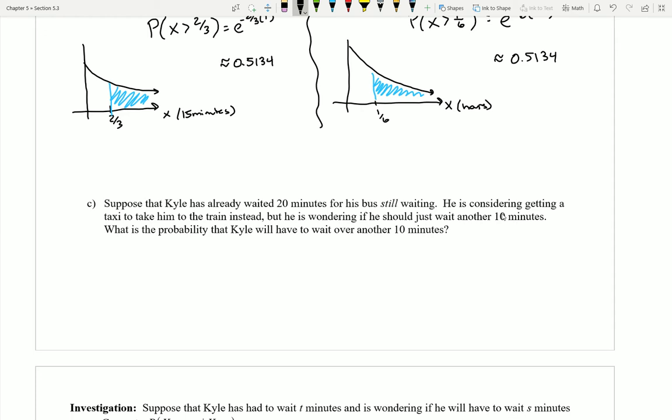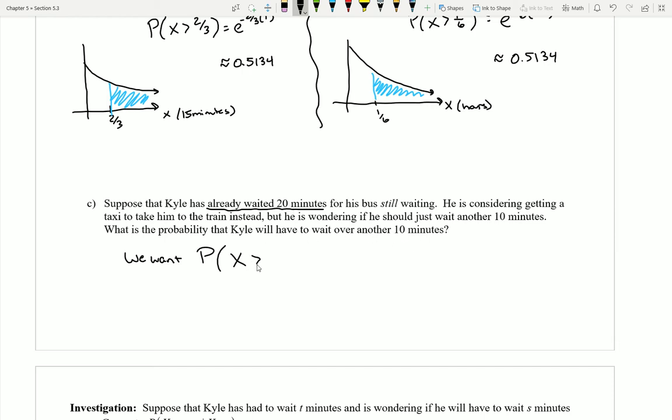So the question that we might ask is, what is the probability, what are the chances that I'm going to have to wait over another 10 minutes if I already know that I've waited 20 minutes? Well, what you kind of see in here is that there's actually a piece of information. There's some info about the scenario that we already know. And it's that I've already waited for 20 minutes. So really here I could say that what we want to find is what is the probability that I'm going to have to wait grand total, the 20 minutes I've already waited, but another 10 or more.